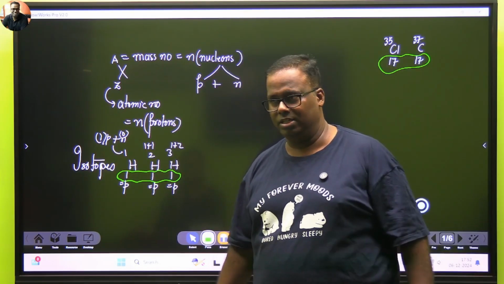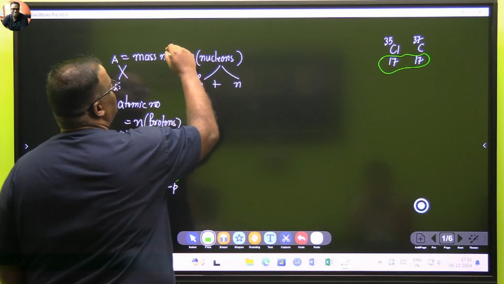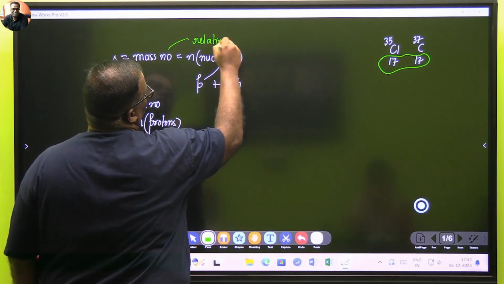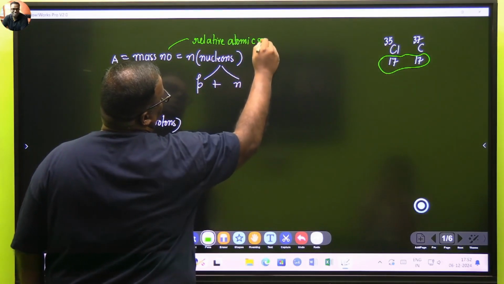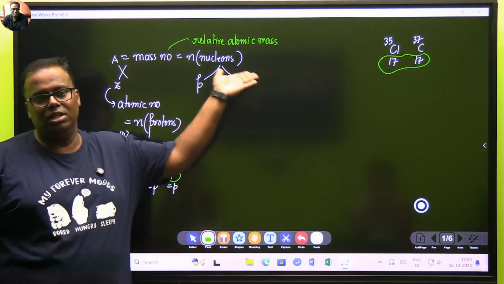Is this getting clear? In your book, you will see that this has been written as the relative atomic mass. So as I told you, the mass number is always a whole number.